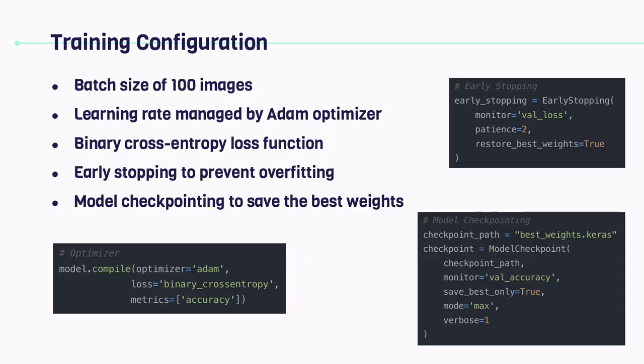The training configuration was optimized for efficient learning. Images were processed in batches of 100 and the Adam optimizer was utilized for dynamic learning rate adjustment. Furthermore, the binary cross-entropy loss function was chosen for the classification task. To maintain model quality, early stopping was implemented, which saved the best weights through model checkpointing.